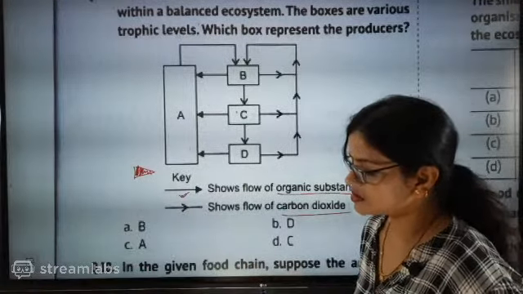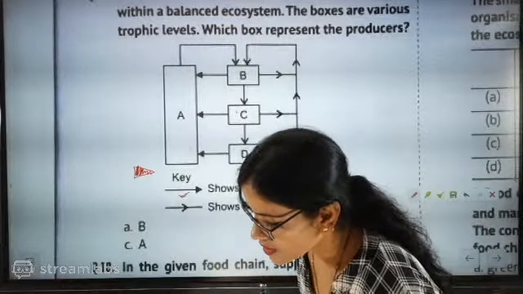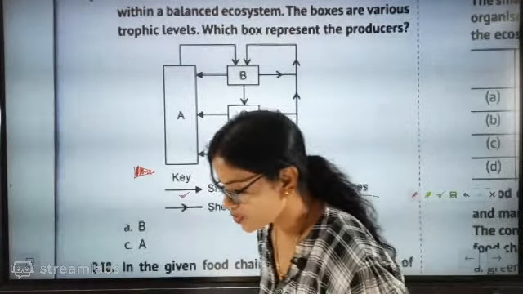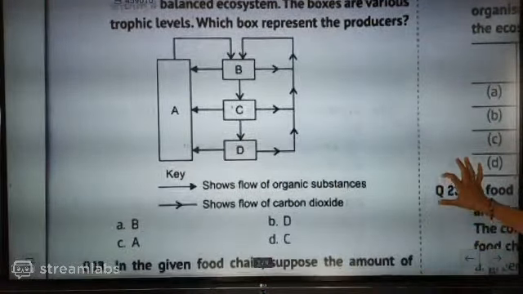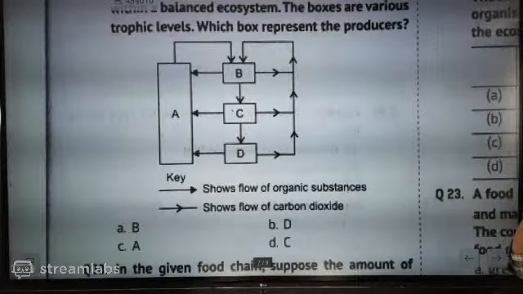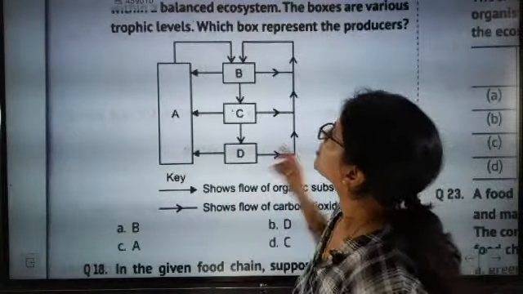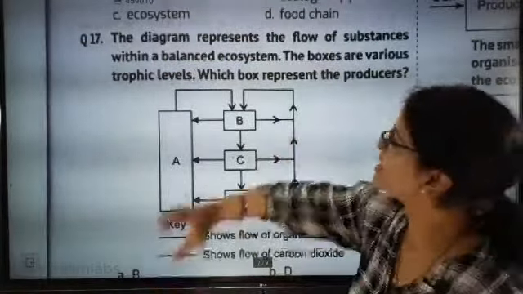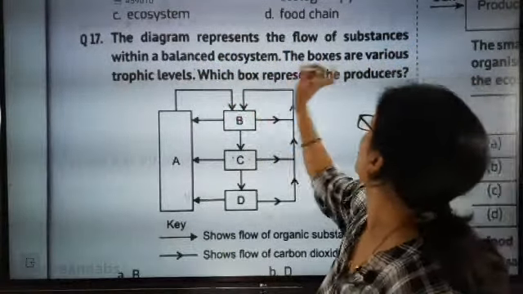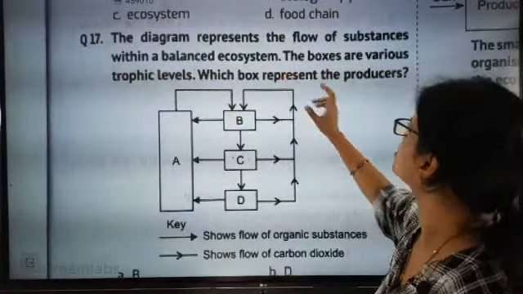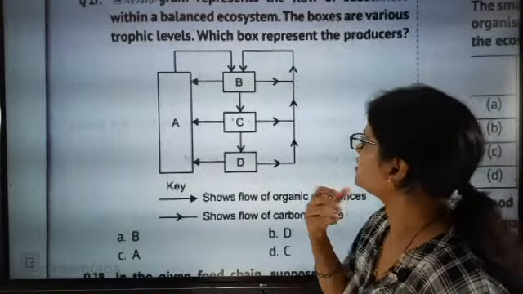You have to think very nicely. A, now it is distributed. The options are below; I have to show you. Now look here, beta. Again I am going to repeat the question. The diagram represents the flow of substances within a balanced ecosystem. The boxes are various trophic levels. Which box represents the producer? Among them, which one is exactly representing a producer?